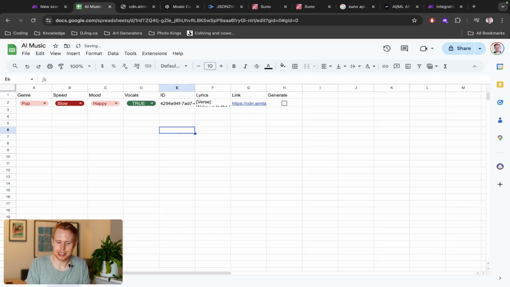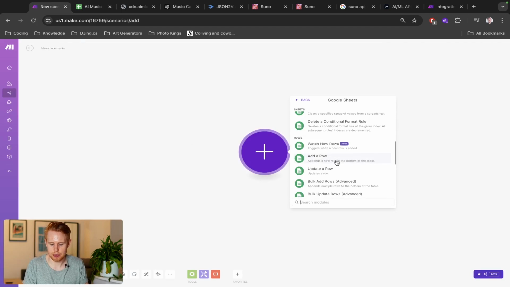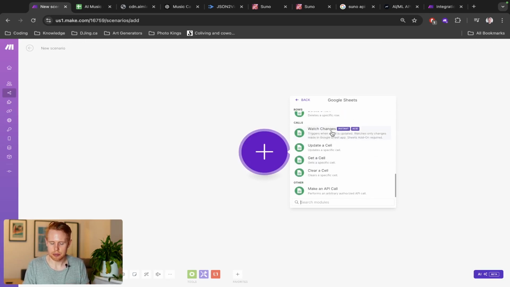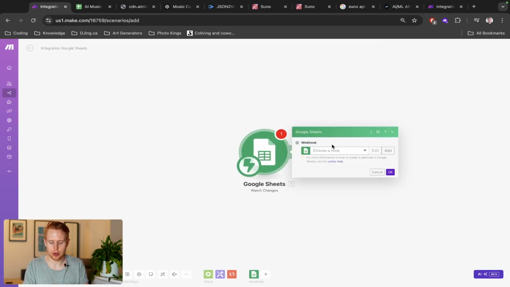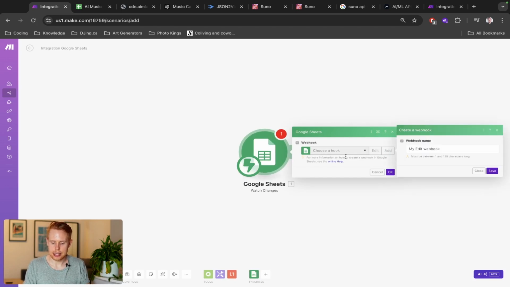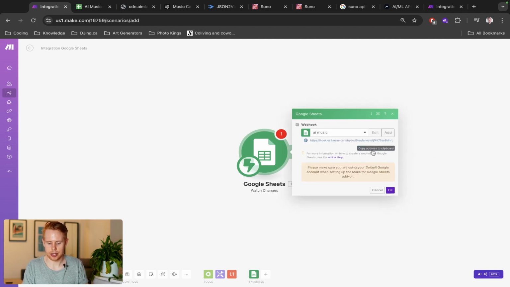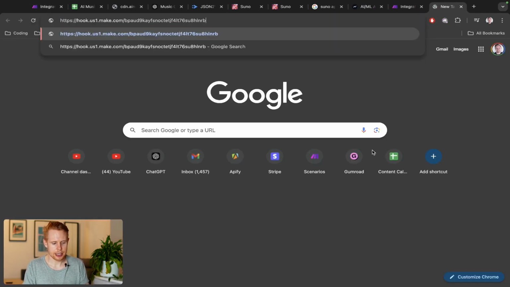But to me, it's just not the right way to go for this particular dashboard we're building. So we'll click watch changes and it's going to ask us to add in a webhook. In this module, we'll click add, and I'm just going to call this AI music or whatever. It doesn't really matter. This is just for you to come back and recognize at a later point in time. And then it's going to give us this webhook, right?